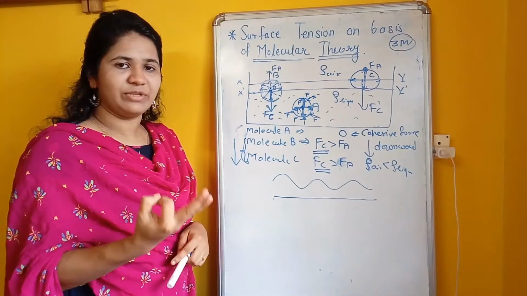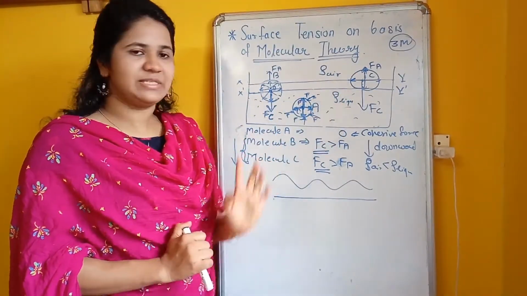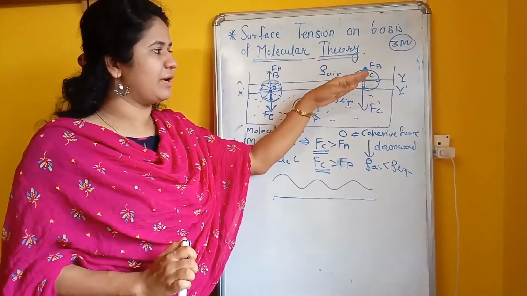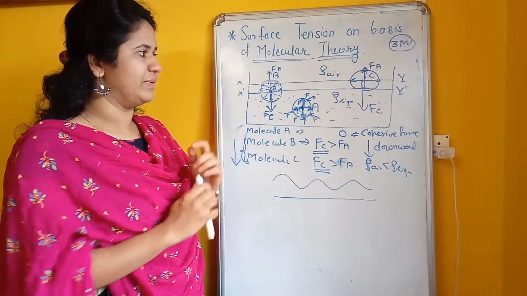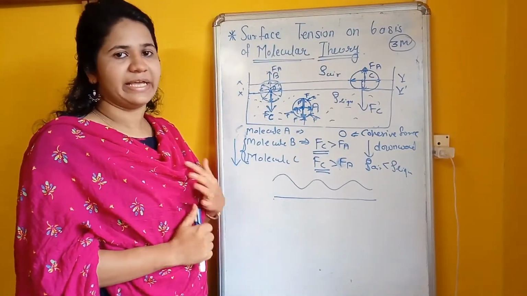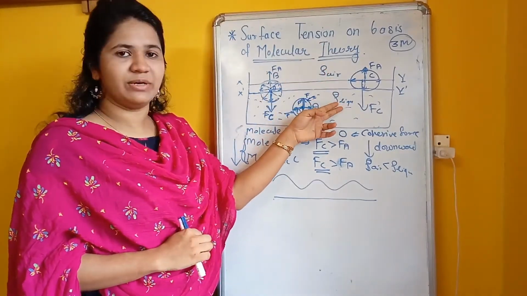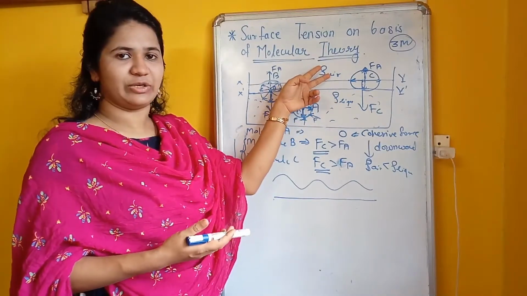Clear? Now the third point, the molecular force at point C, where the same number of molecules are above as in the liquid. But we know that the density of the liquid is high as compared to the density of air.